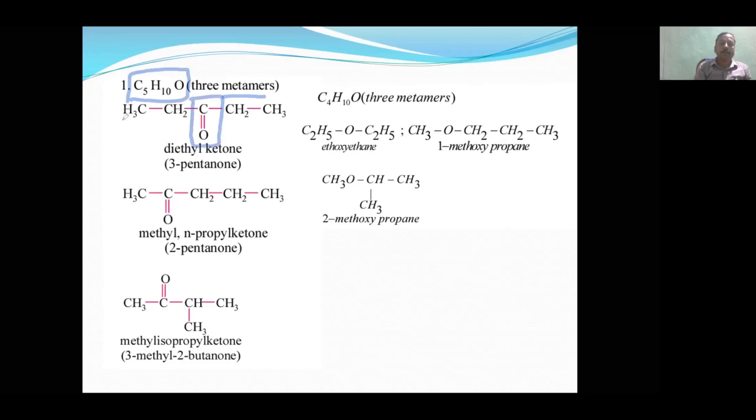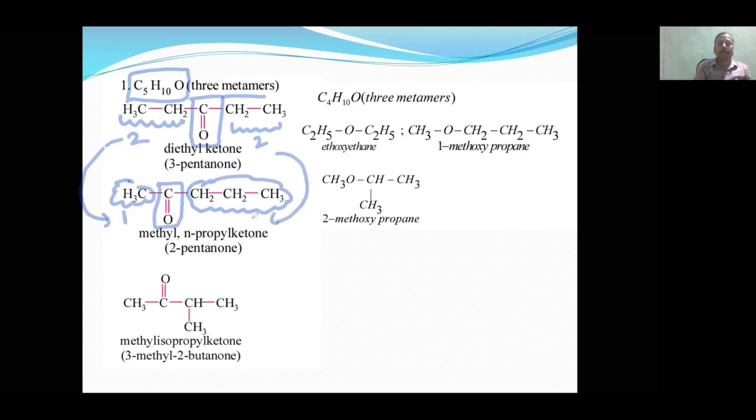On this functional group, in this structure, we have two carbons and two carbons. But the same thing when it is written like this: on one side we have one carbon, where it was two carbon, and on the other side it was two carbon, but now they have how many carbons? Three carbons. These two are isomers. So people, strangely, will start comparing. They will ask, sir, how are they different, sir? 2 equal to 2, sir.